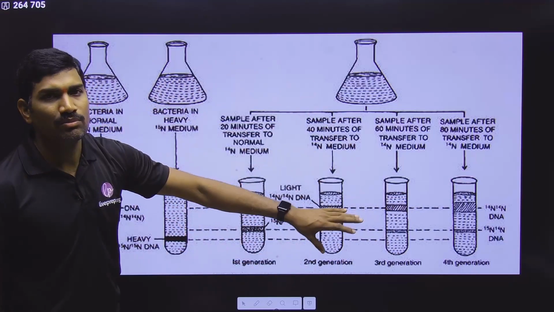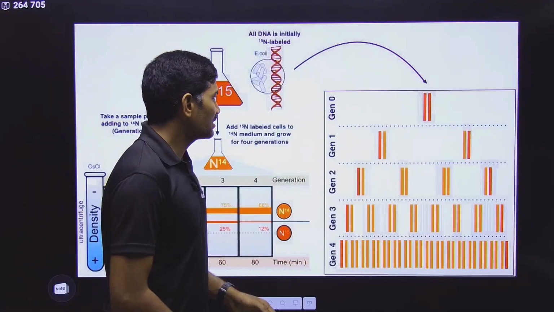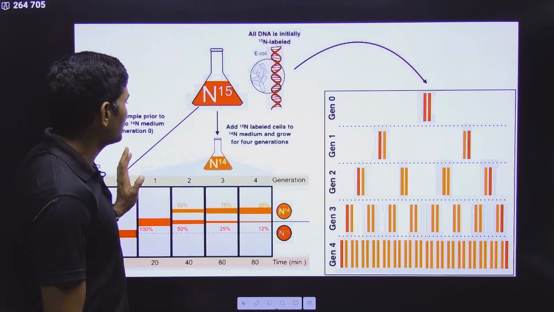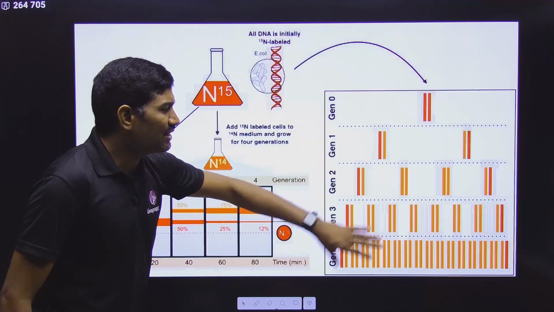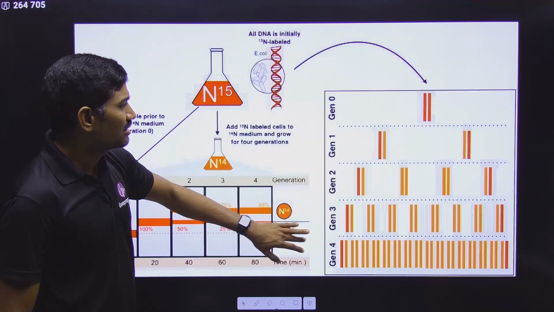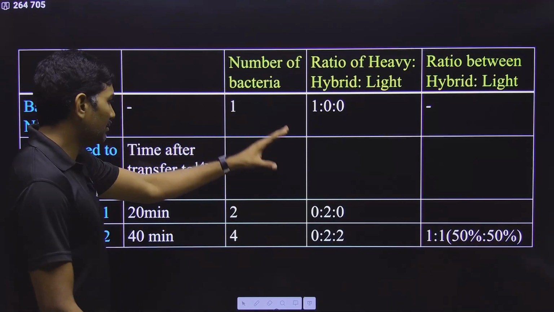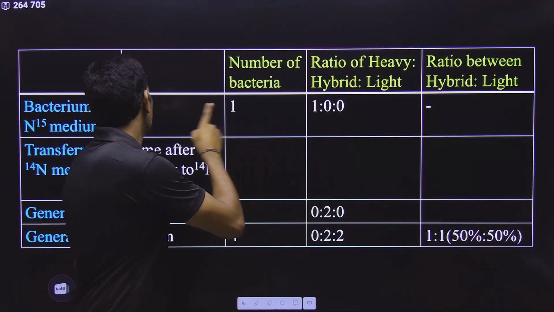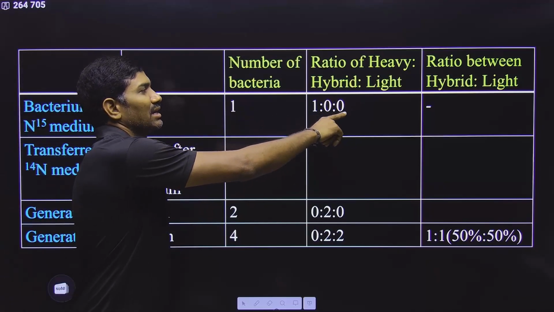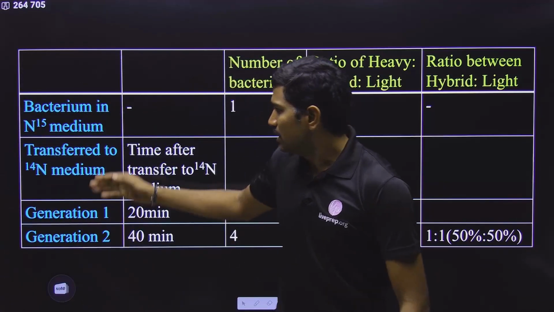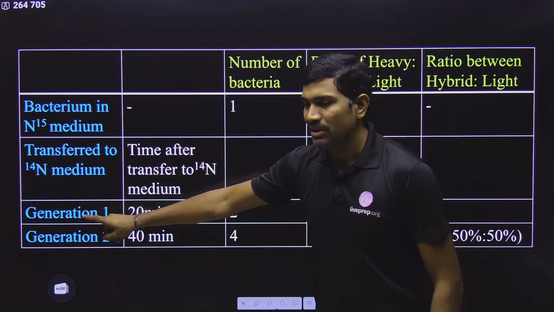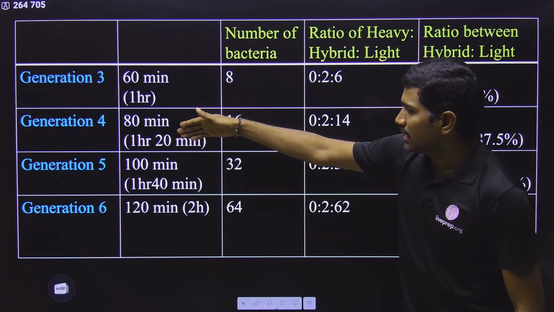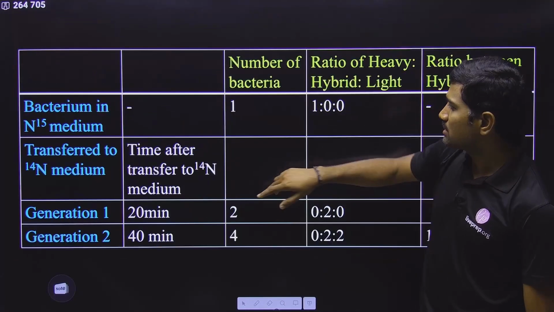So this is the experiment, and for this experiment you can write the same thing in different representations. All of these are related to the same thing, only you can write them in different representations. Clear? So here I made a table also, the ratio between heavy, hybrid, light. When it is in N15 medium, then only heavy is there, and hybrid and light are not there. Once transferred to N14 medium, first generation, second generation, 20 minutes, 40 minutes, and then 60, 80, 100, 120, likewise I have given different minutes.